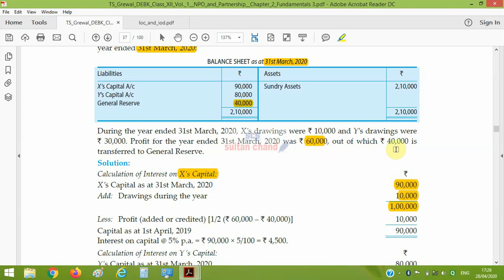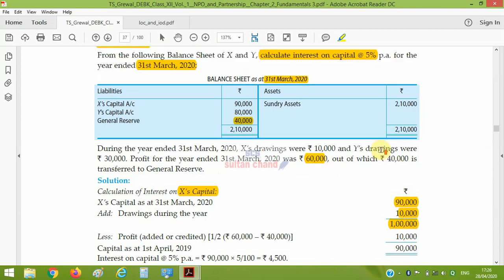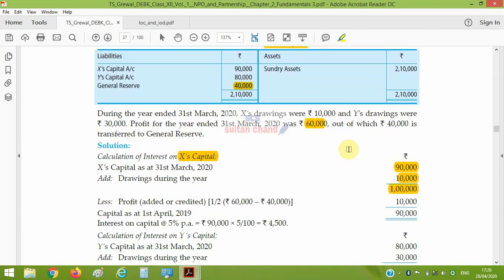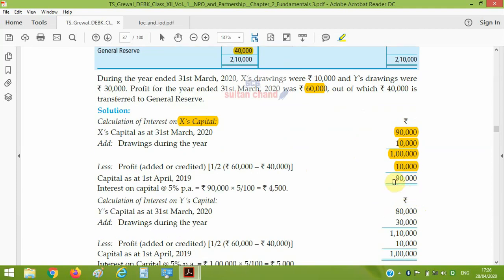out of 60,000 profit, 40,000 has been transferred. The rest is divided among the partners, and here the ratio is not mentioned. If ratio is not mentioned, then it will be equal. So out of 20,000, 10,000 will be given to A. Deduct this amount, the resultant amount will be the opening capital of the partner. On the opening capital, the rate of interest is 5%. You will compute the interest, that is 4500.